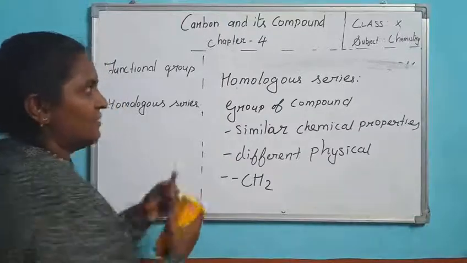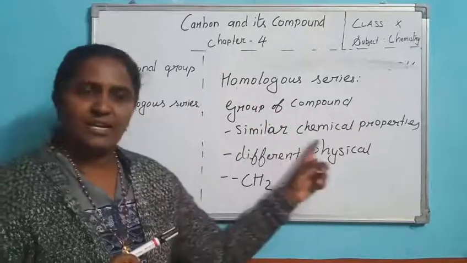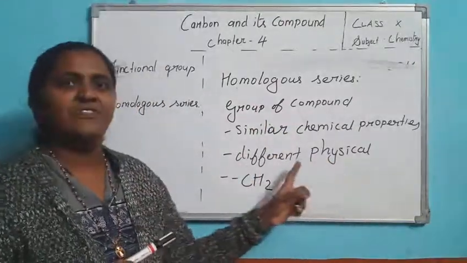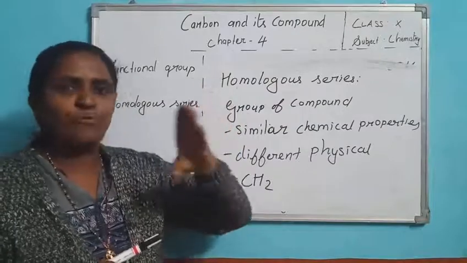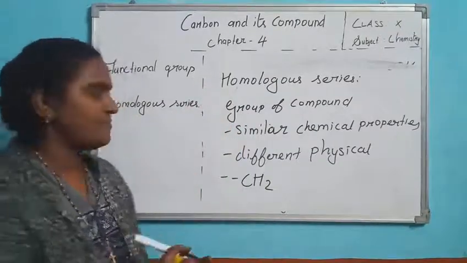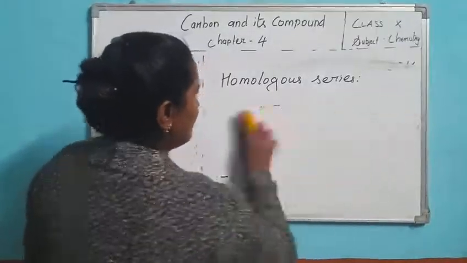Now I will give you an example. Once again, the definition: it is a group of compounds with similar chemical properties and different physical properties, in which adjacent groups differ by CH2. We will say some examples, then you might understand somewhat better.